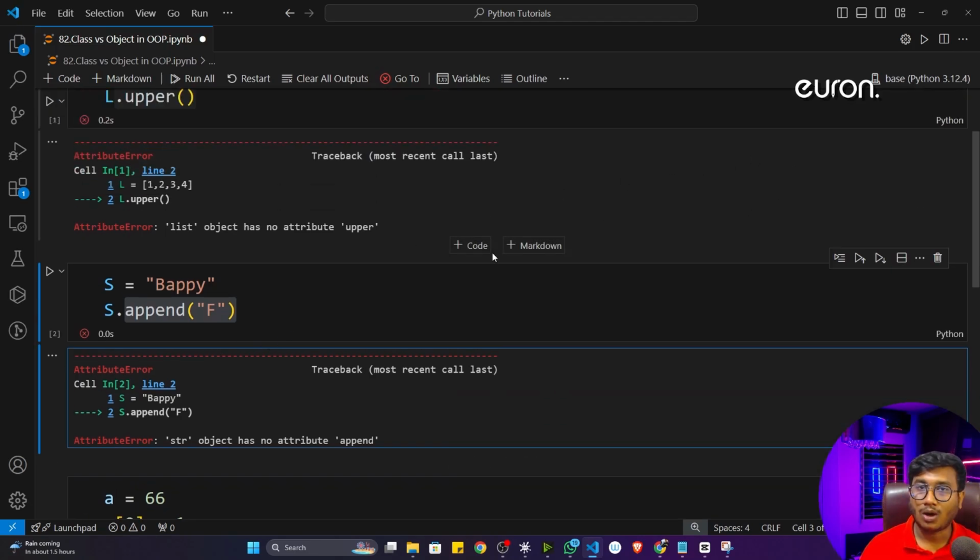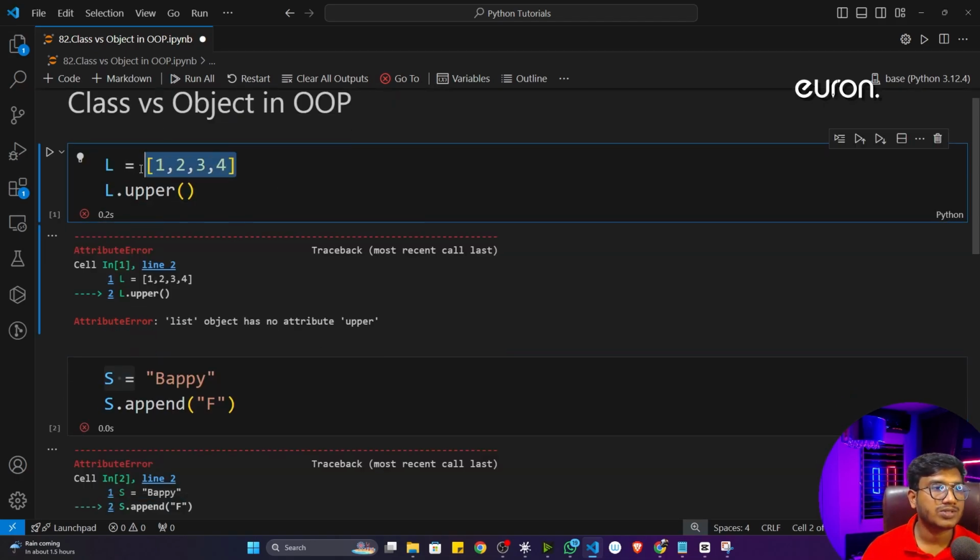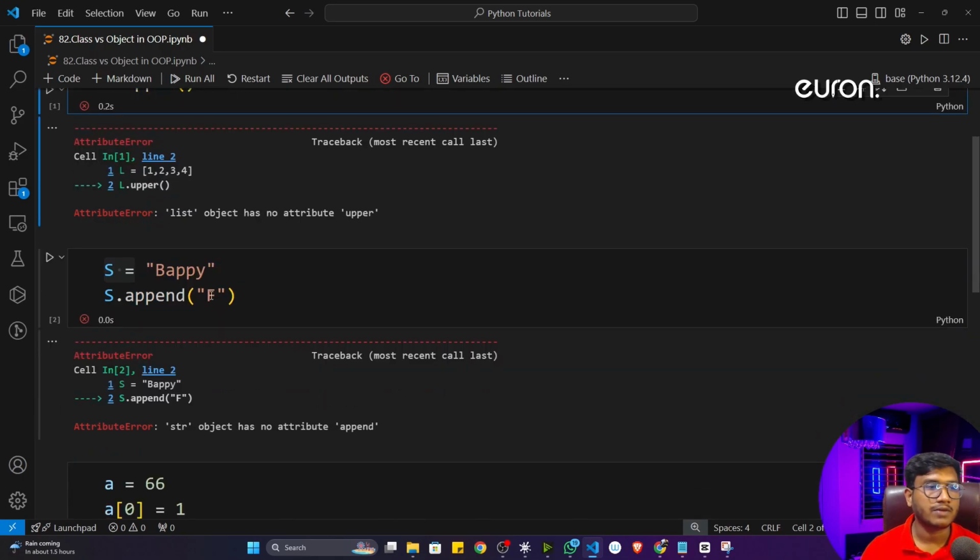Because you saw the term object oriented programming, I just wanted to show you the relationship: what is the object and object oriented programming inside Python. In Python, whatever data type you are using and whenever you store this data type in a variable, it is nothing but an object of that particular data type. I hope now it is clear.